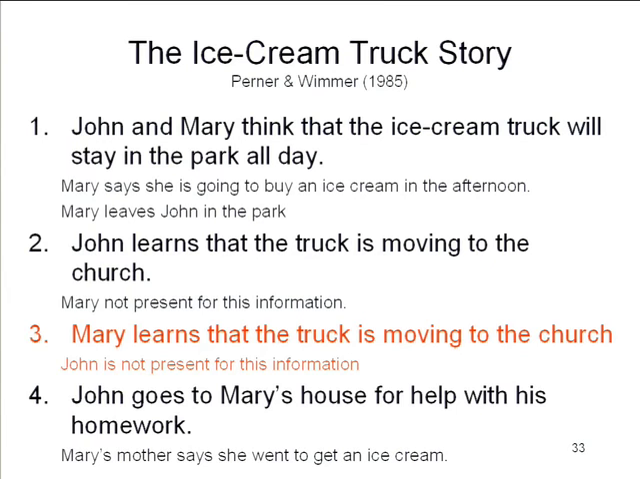So now later in the day, John goes to Mary's house for help with his homework. Okay, and Mary's mother says she went to get an ice cream, and the question is, where does John go to find Mary? Okay, remember, Mary said she was going to buy an ice cream in the afternoon. John learns that the truck is moving to the church. He doesn't think she knows that. Mary does, in fact, know that, but she doesn't think he knows that. So now the question is, where does John go to find Mary?